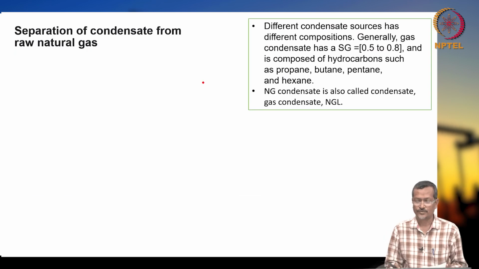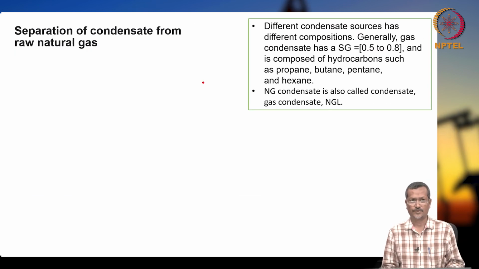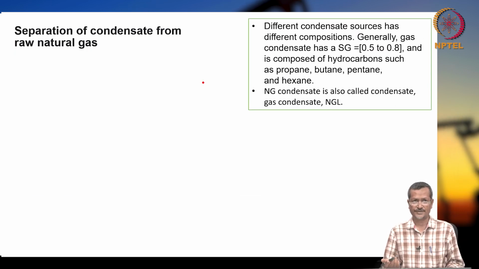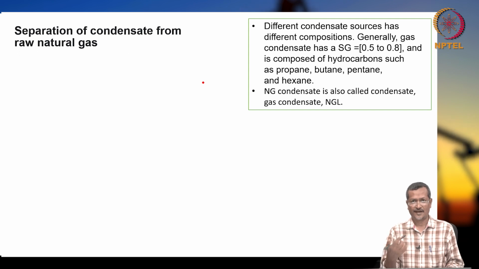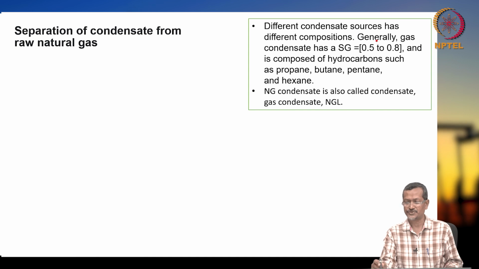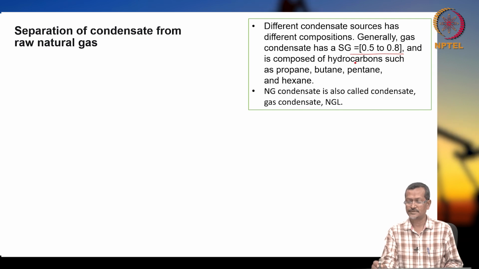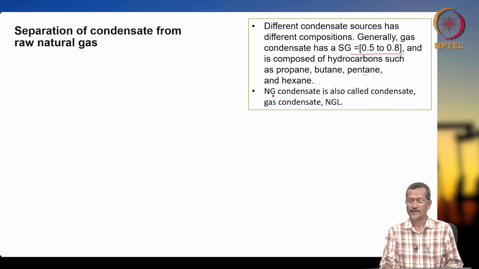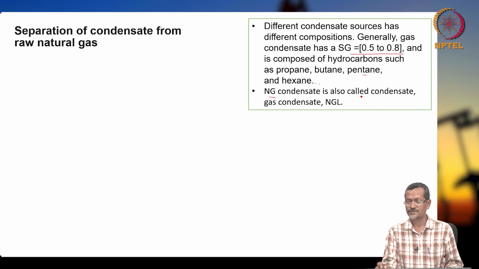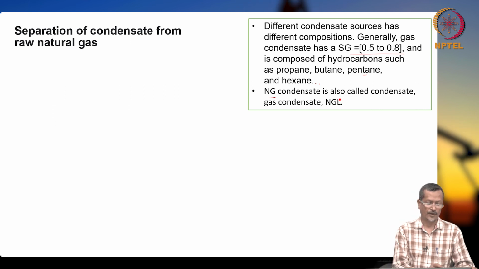Okay. Whenever you are getting gas from a wellbore, there will be condensate, dry gas and some associated gas. Different condensate sources have different compositions. Generally gas condensate has specific gravity 0.5 to 0.8 and is composed of hydrocarbons such as propane, butane, pentane, hexane. Natural gas condensate is also called condensate gas or condensate NGL. Okay, how to separate it?